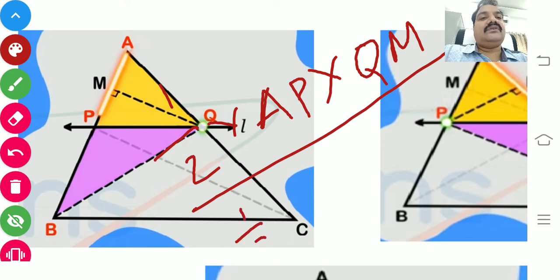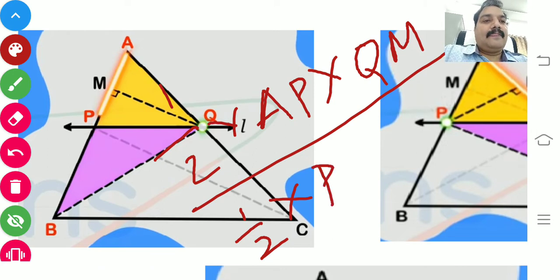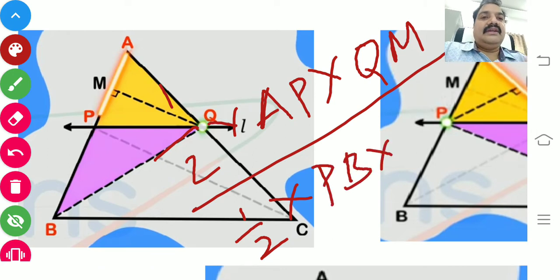Like that I would like to write for the pink triangle now. So what is the base? PB. And what is the altitude? Yes, here is a question. Here, the second prerequisite knowledge is going to help you now. The pink triangle is an obtuse triangle. Already I told you for an obtuse triangle the altitude should be outside of the triangle.